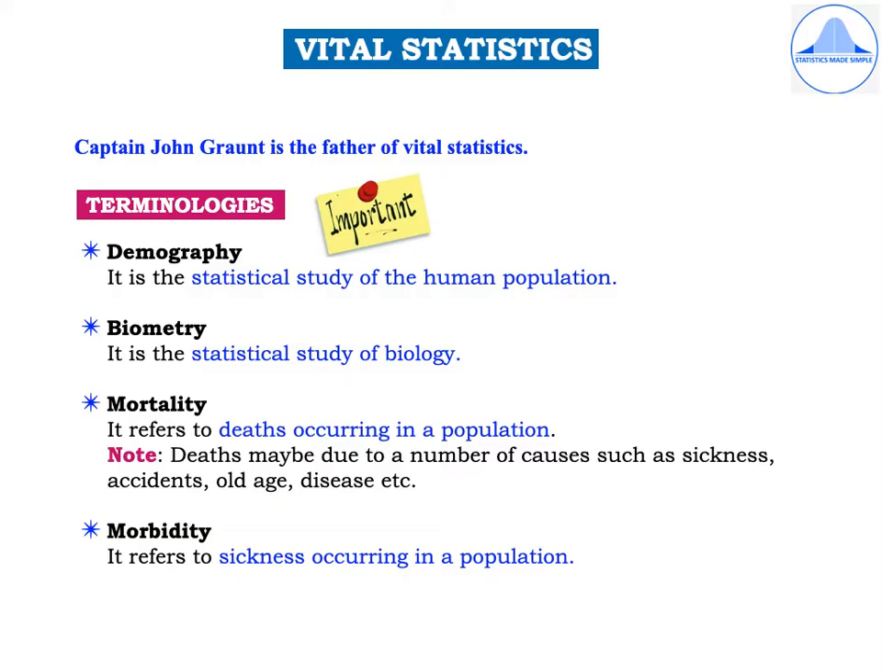Let us now learn some of the important terminologies used in the vital statistics topic. First is demography. It is a statistical study of the human population. Second is biometry, which is the statistical study of biology. Third, mortality. It refers to the deaths occurring in a population. Note that deaths may be due to a number of causes such as sickness, accidents, old age, disease, etc. Fourth is morbidity. It refers to sickness occurring in a population.